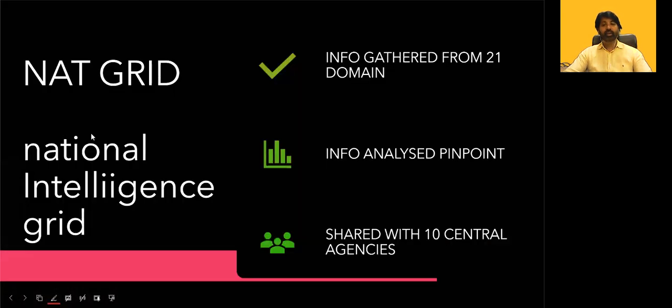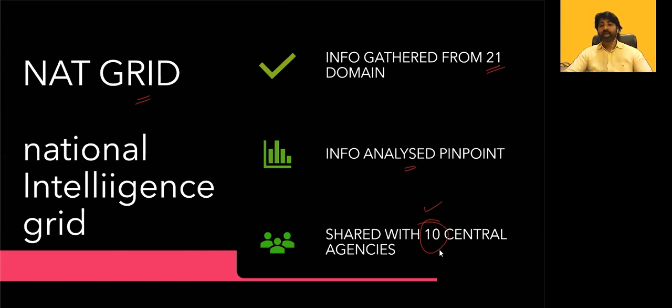So here you can see NATGRID. Info gathered from 21 domains, not 28, 21 different domains they are collecting from, and info analyzed, pinpointed, and shared with 10 central agencies, primary agencies like IB, RAW, CBI, the income tax department, or army, defense forces.